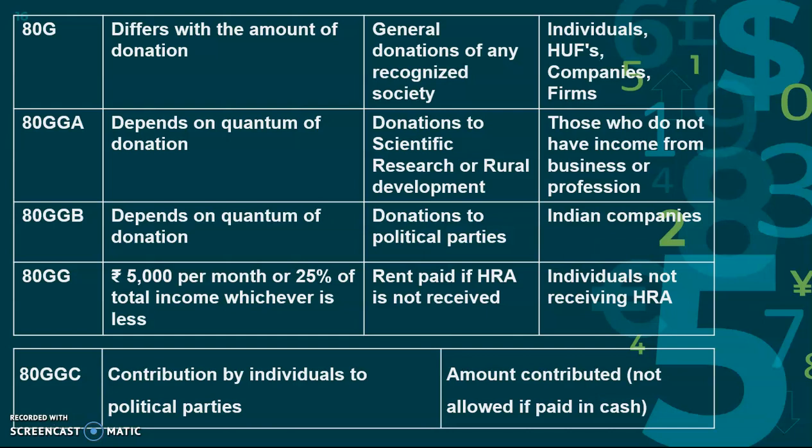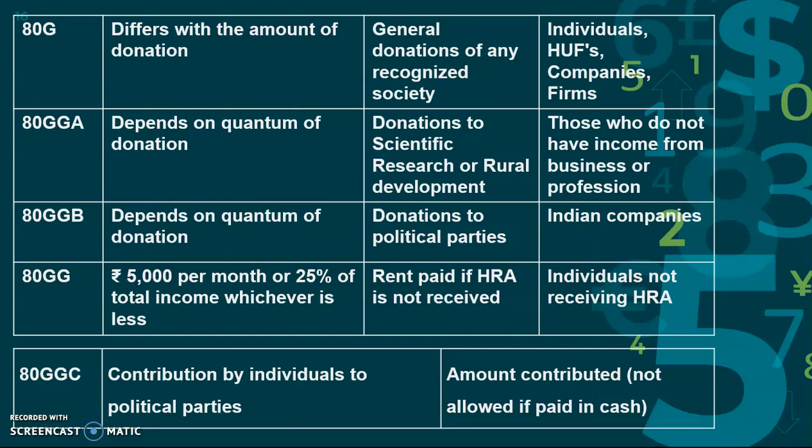Okay, 80GG is nothing but 5,000 per month or 25% of total income, whichever is less. Already we have seen the concept of house rent allowance. If the company is providing HRA, it will come under the concept of house rent allowance. If the company is not providing HRA, but the employee is paying rent, individuals who are not receiving HRA but are in a rental house can claim deduction under 80GG.